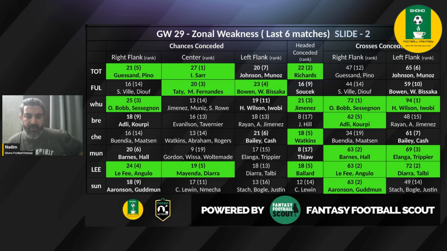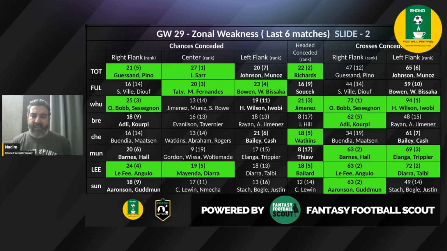Moving on to Chelsea versus Aston Villa, and as you can see, Chelsea seems to be weak down the center in terms of the headed conceded, particularly with 18 headed conceded already, ranked fifth. So Watkins could do well. But what's really interesting is that Man United's crosses have been a little bit weaker.